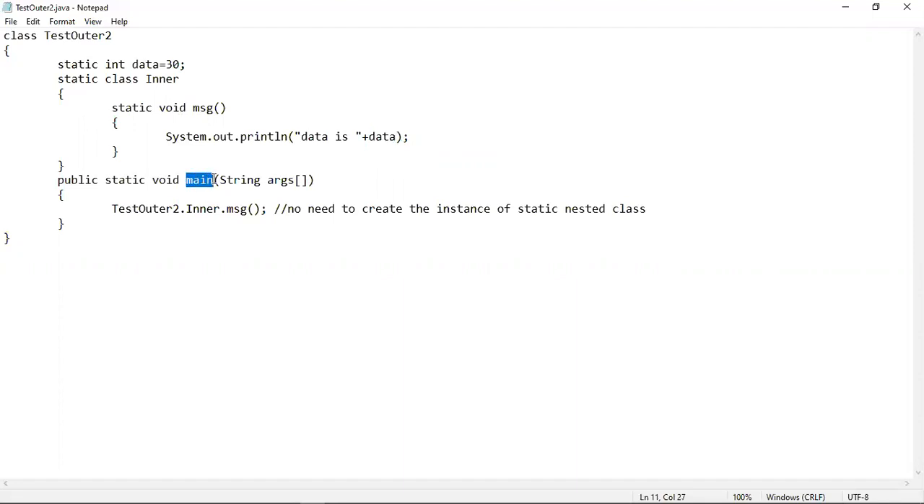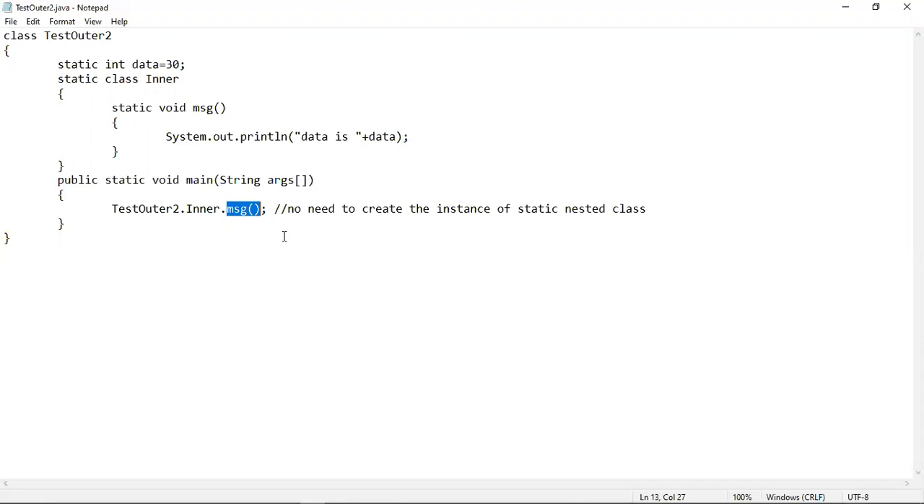This is the main method, and from inside the main method, we have called this message method, which is there inside the inner class, which is there inside the TestOuter2 class. So the call should be written like outer class name, then dot operator, then inner class name or nested class name, then another dot operator, then the method that you want to call. Now, because this inner class is a static nested class,